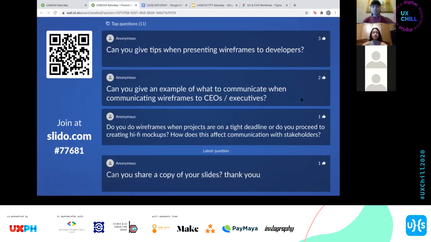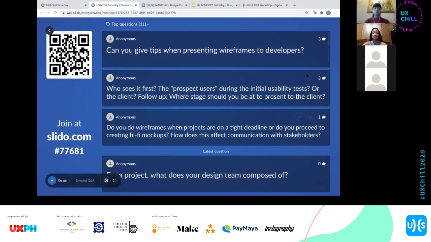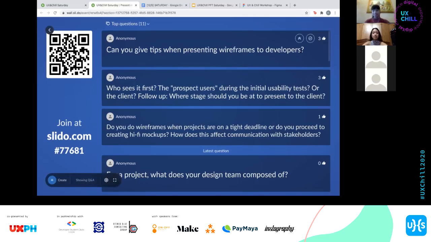Thank you for answering that question. For the next one, can you give tips when presenting wireframes to developers? Okay, developers. If you're presenting it to developers, I guess the biggest tip is you have to be more extensive. You have to be extensive in the flow, down to the littlest state, if possible, so that you can explain the flow itself.